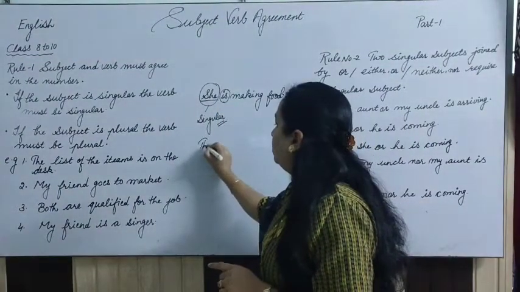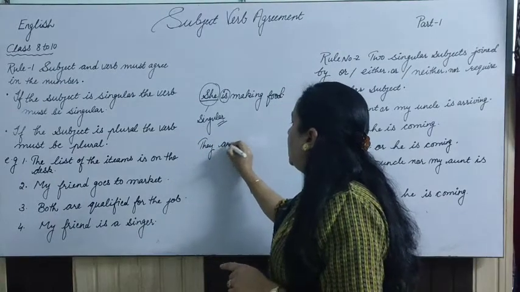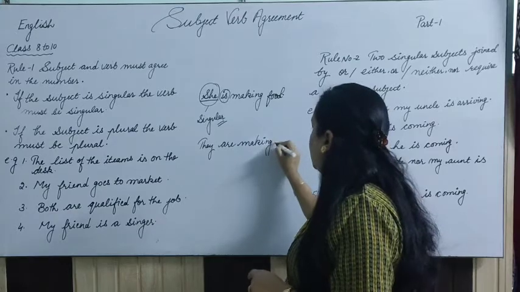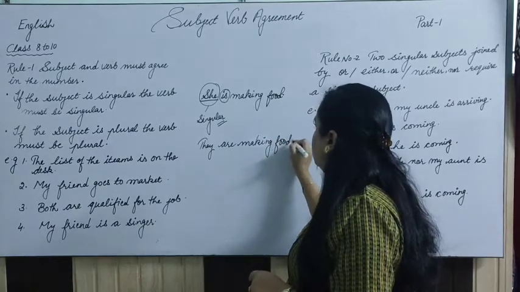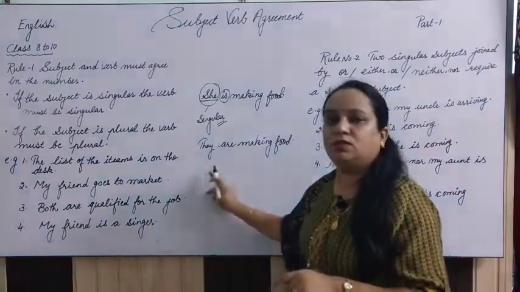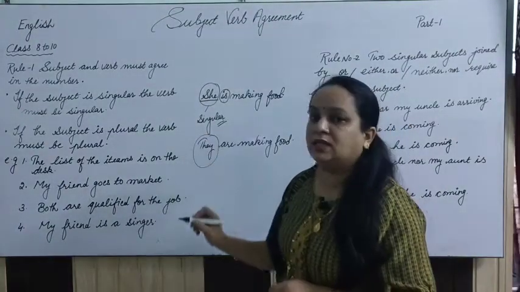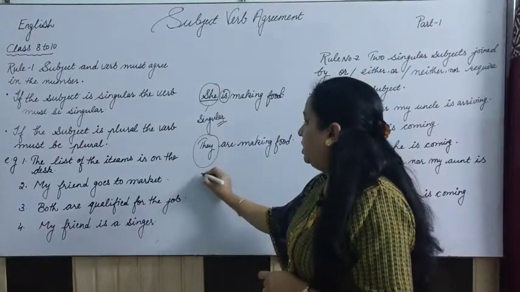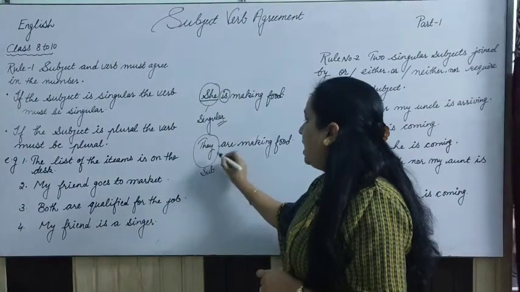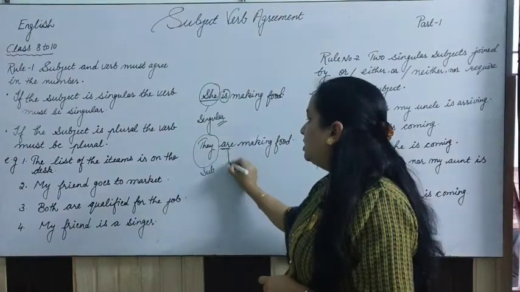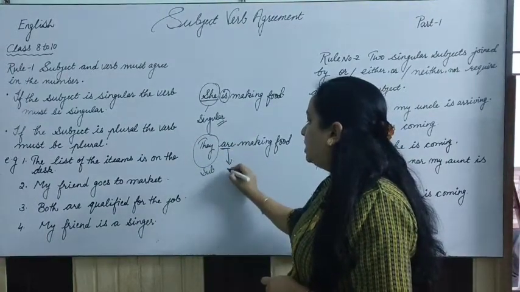Suppose we are doing here, they are making food. They are making food, right? Now when we talk about the subject, we have they as the subject. So they is working as a subject here, and because they is plural, this is the plural verb which we are attaching here.